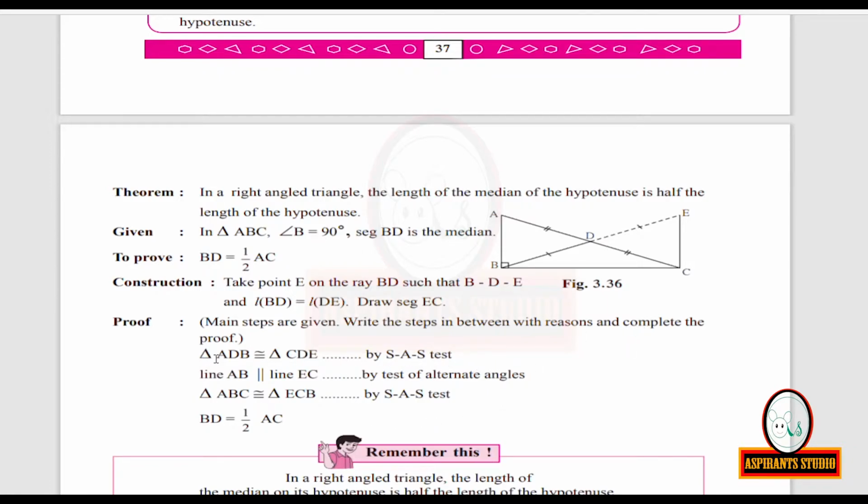They have asked you to take triangle ADB and triangle CDE and prove that they are congruent by SAS test. Then they are asking you to take the help of alternate angles test. Then they are asking you to again prove triangle ABC is congruent to triangle ECB by SAS test. Then at last finally you are going to get BD is equal to half of AC. But in between steps are missing here. I'll be explaining the steps and you will be writing it down.